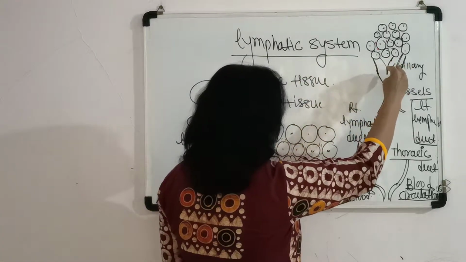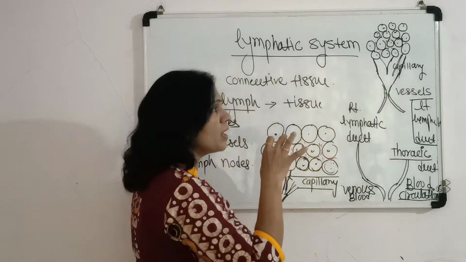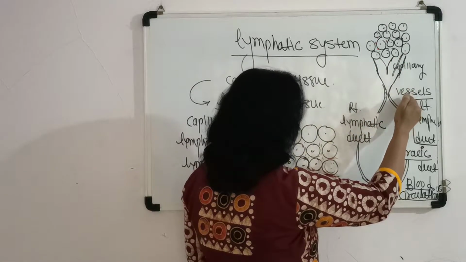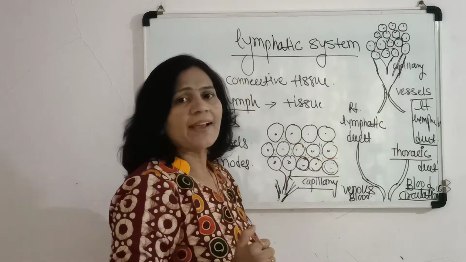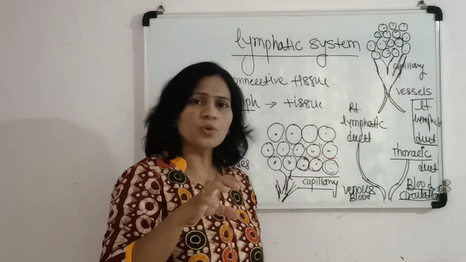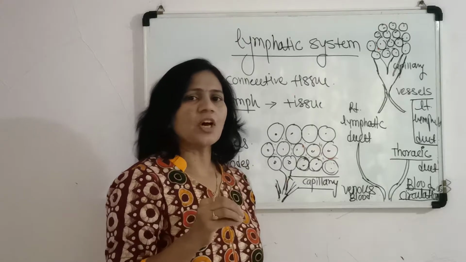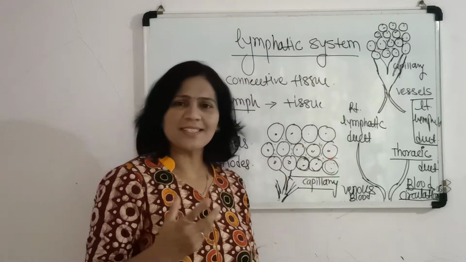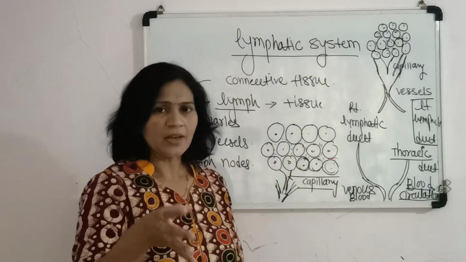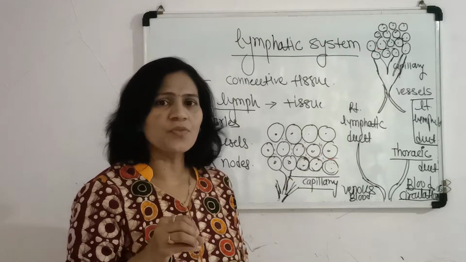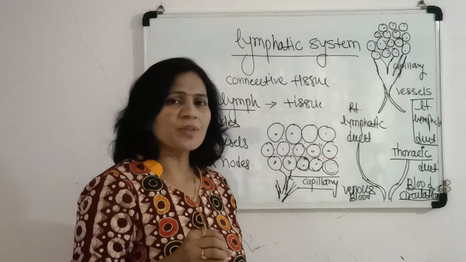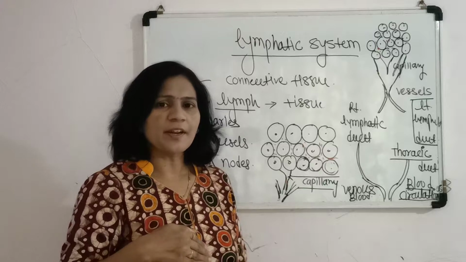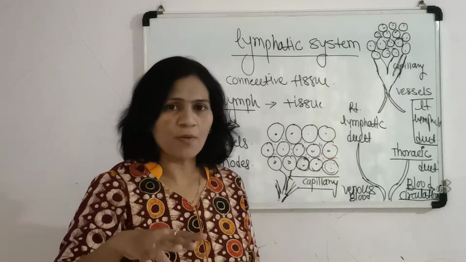Then from the tissue, the lymphatic capillaries are formed. From the lymphatic capillaries, the lymphatic vessels are formed, and finally the two important ducts are formed, called the right and left lymphatic duct. The left lymphatic duct is also called the thoracic duct, which drains the lymph from the major area, the left upper part of our body and everything below the ribs, all the lower extremities of our body.